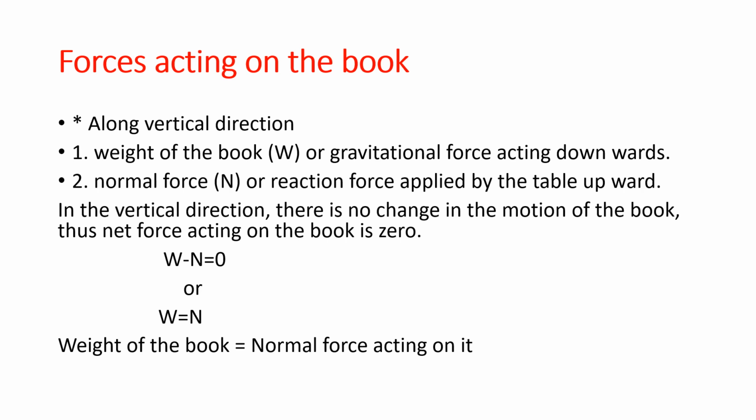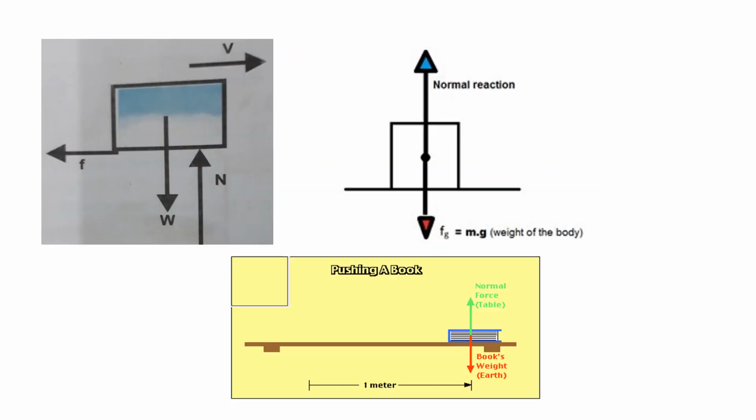We can go through the pictures. Here, see the second picture. Imagine that it has a block or something else. Here, we can see the two forces acting in the vertical direction. That is, the normal force is upwards and the weight of the body is downwards.